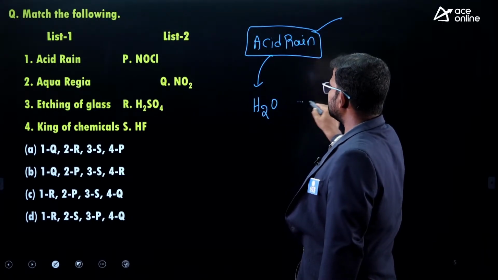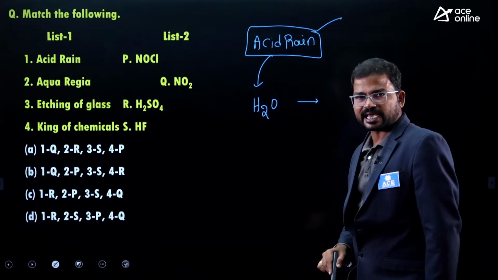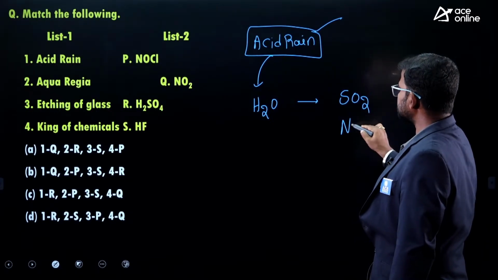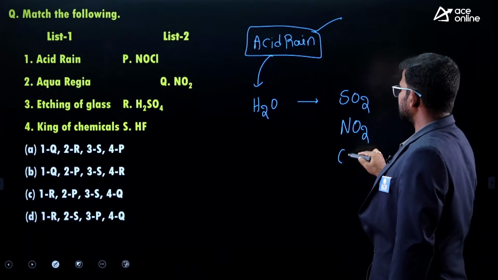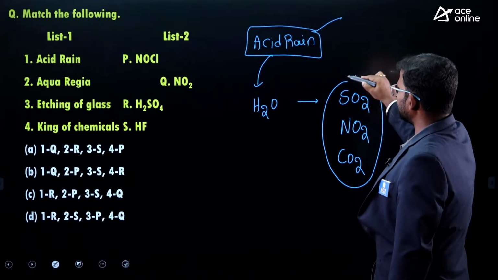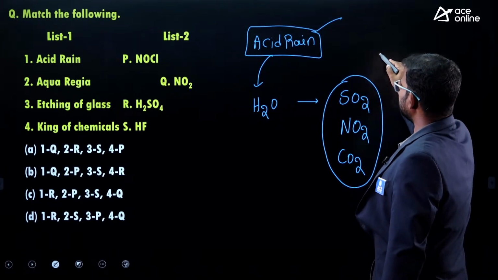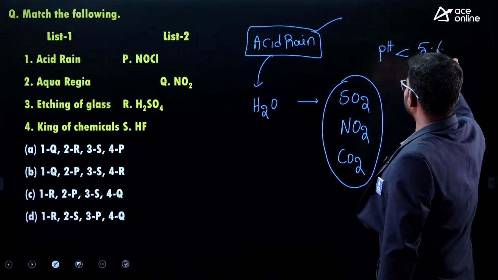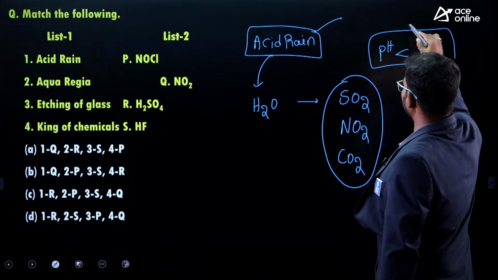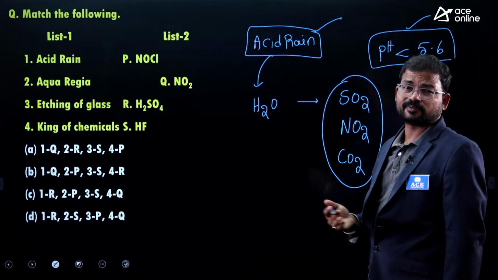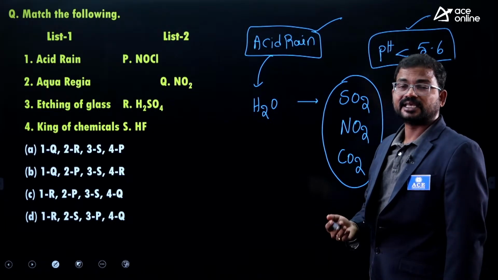So what are the major chemical constituents which exist in acid rain? The first one is sulfur dioxide and the second one is nitrogen dioxide. Next, carbon dioxide also. If it has these three types of chemical constituents, then its pH value, acid rain pH value, is mostly considered to be less than 5.6.